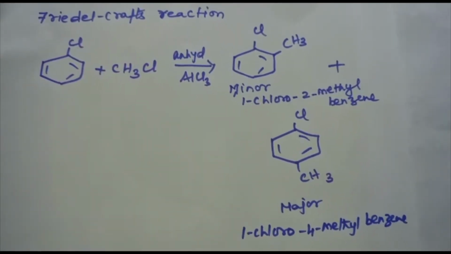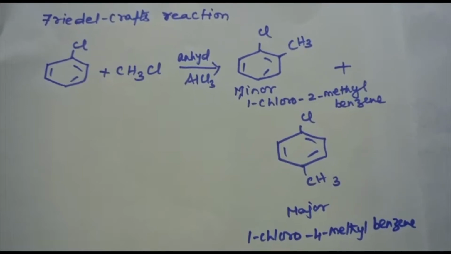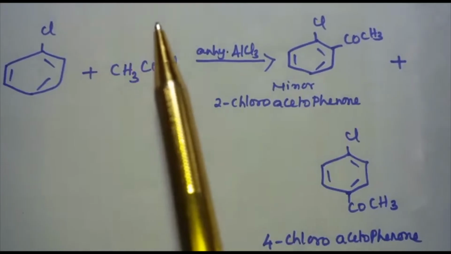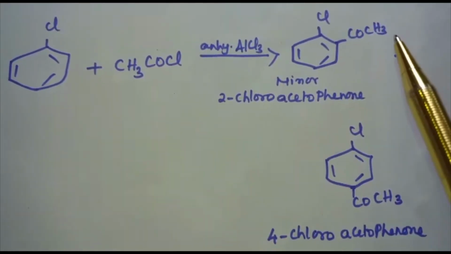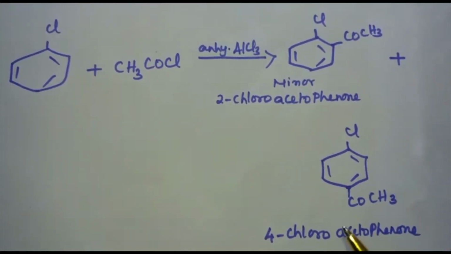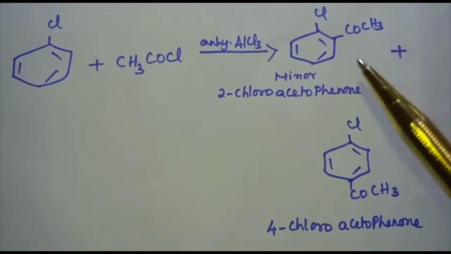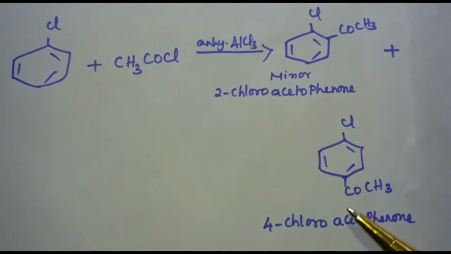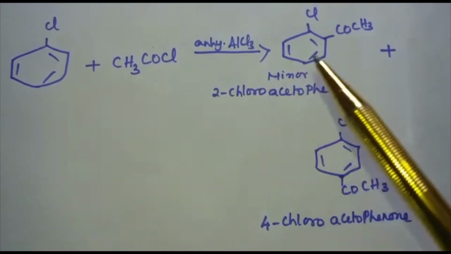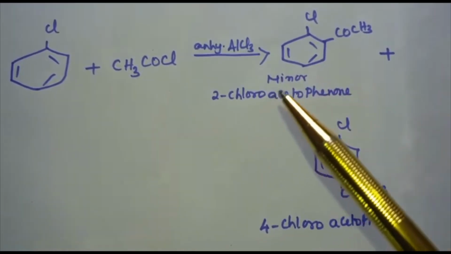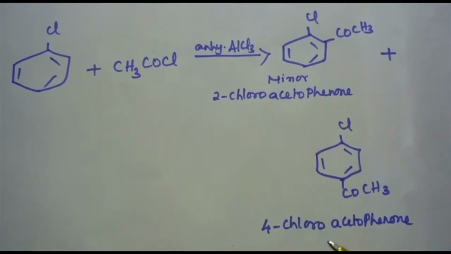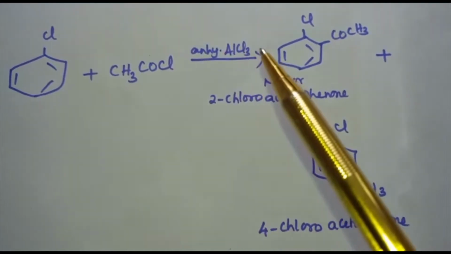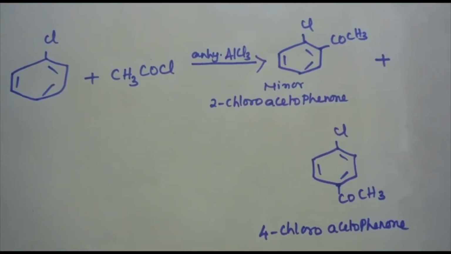Next is Friedel-Crafts acylation reaction, where the acyl group, that is the COCH3 group, gets attached to the ortho and para position. The ortho is found to be the minor one and the para product is found to be the major product. Here the ortho product is 2-chloroacetophenone and the para product is 4-chloroacetophenone. Here also the reaction takes place in presence of anhydrous AlCl3.